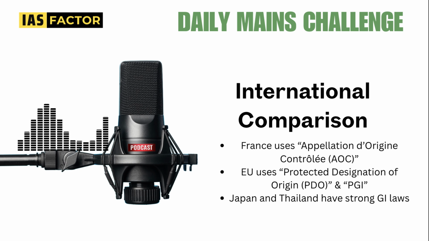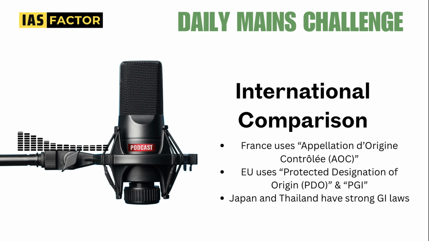And what is the international comparison? We are trying to bring this international dimension into almost every answer writing, because that's the way comparative study needs to go. France uses AOC. I don't know how you pronounce this. The European Union has PDO, Protected Designation of Origin, and PGI. Japan and Thailand also have similar GI laws. So how are they working it? What should we learn from them? That's it. Know about all these important aspects.